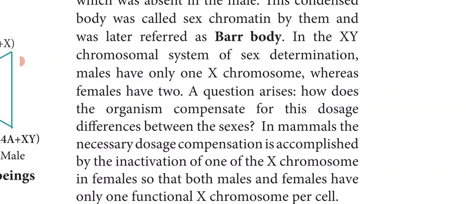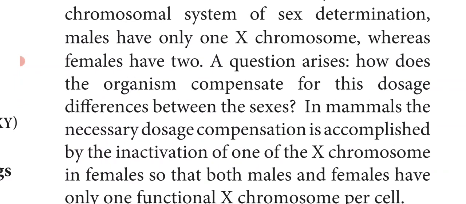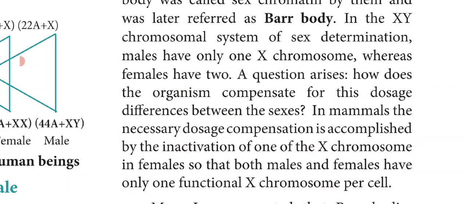In mammals, the necessary dosage compensation is accomplished by the inactivation of one of the X chromosomes in females, so that both males and females have only one functional X chromosome per cell.